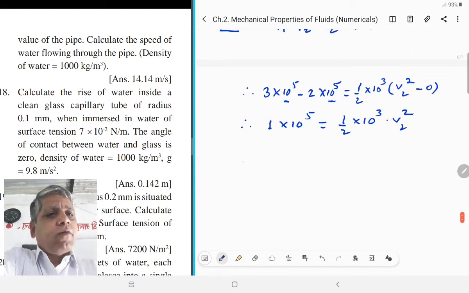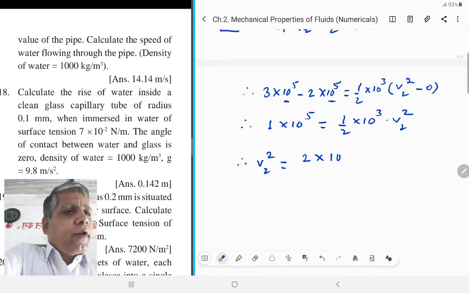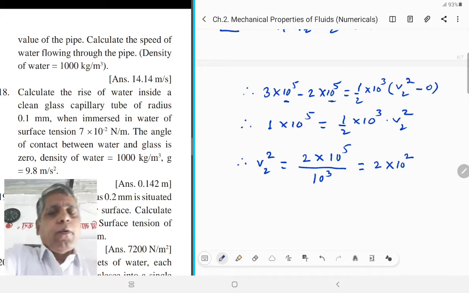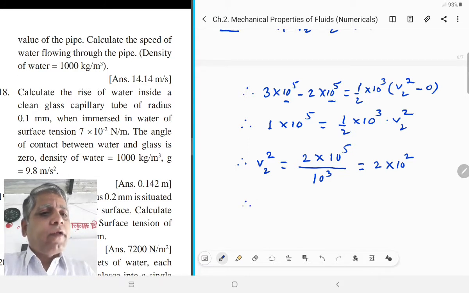Therefore, V2 square is equal to 2 into 1, that is 2 into 10 raised to 5 upon 10 raised to 3, and that is equal to 2 into 10 raised to 2. Taking square root on both sides, we get